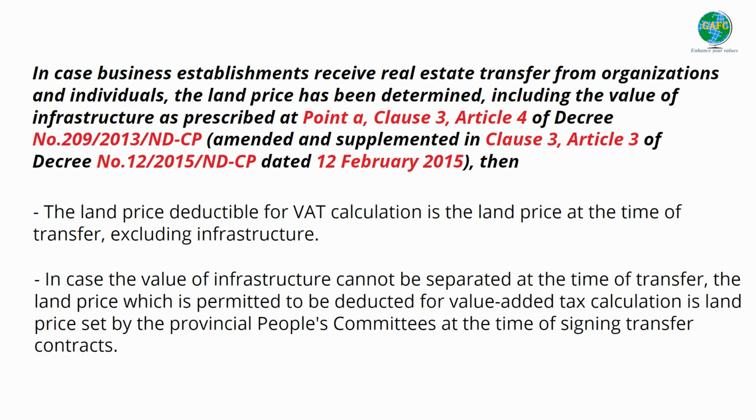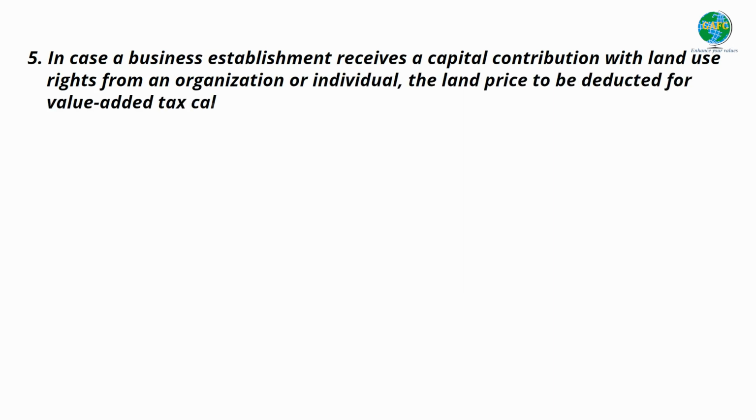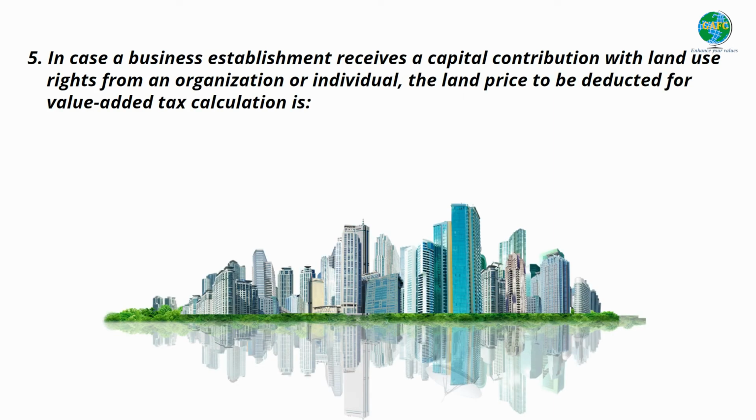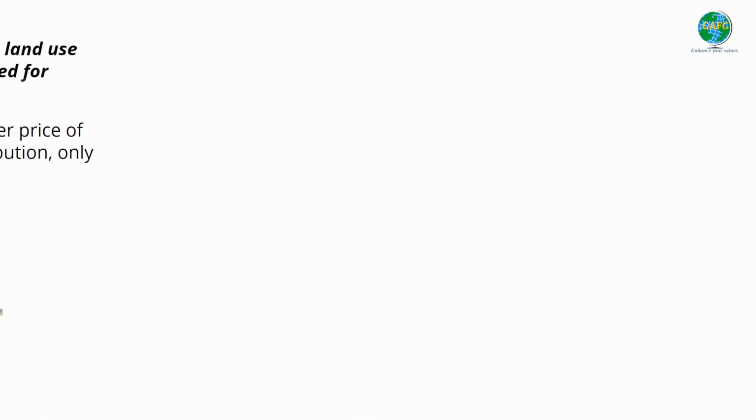signing transfer contracts. 5. In case a business establishment receives a capital contribution with land use rights from an organization or individual, the land price to be deducted for value-added tax calculation is the price stated in the capital contribution contract. In case the transfer price of land use rights is lower than the price of land received as capital contribution, only the land price will be deducted according to the transfer price.